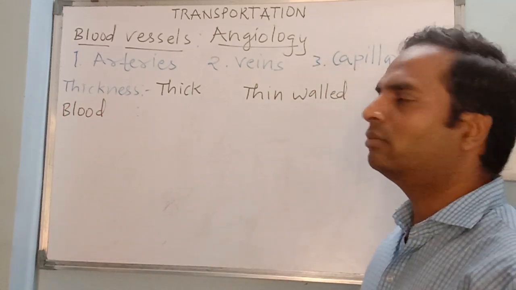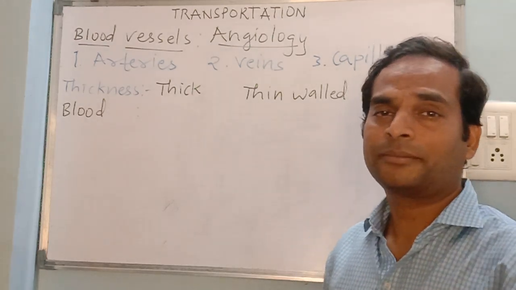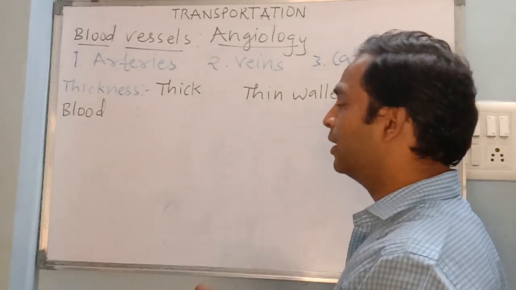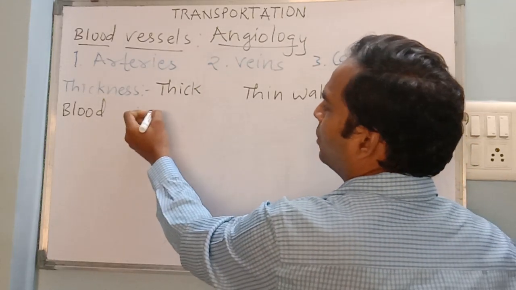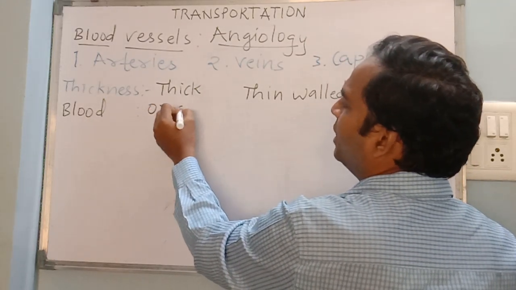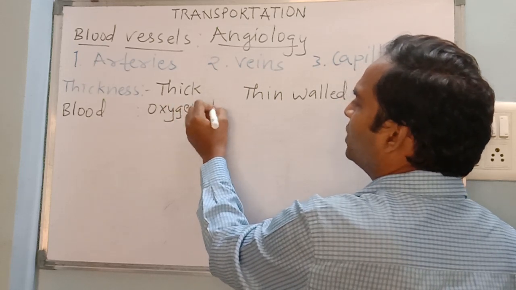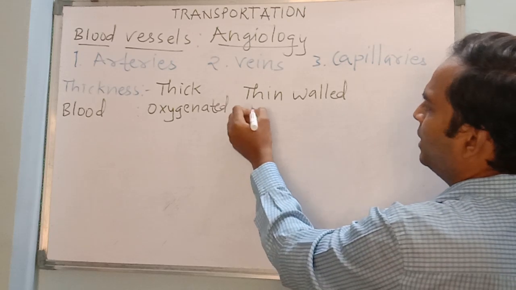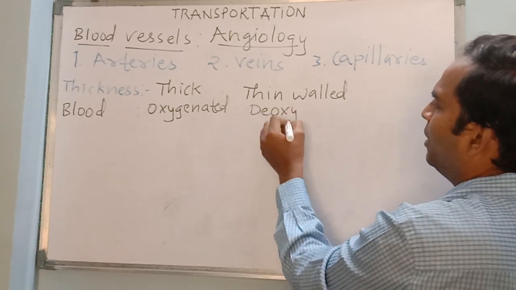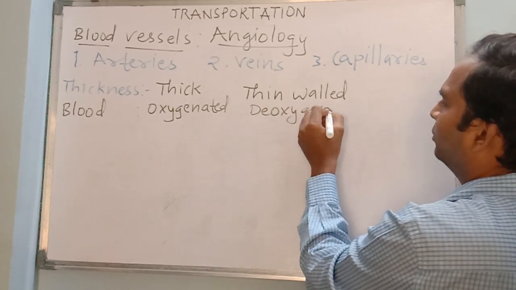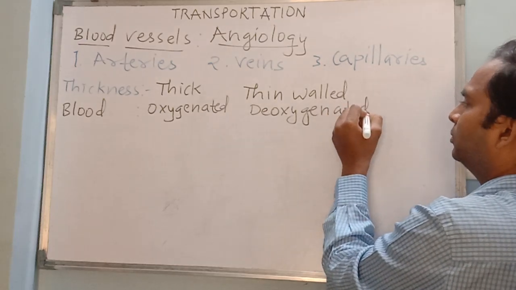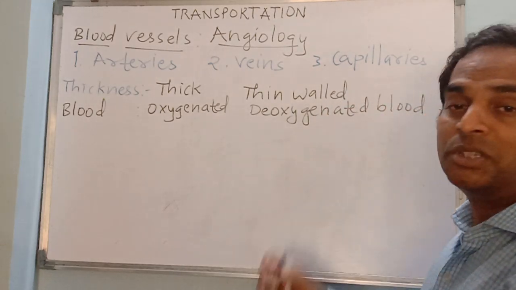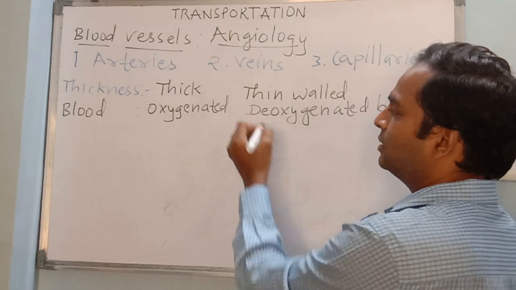So we know arteries always carry oxygenated blood except pulmonary arteries. So arteries always carry oxygenated blood and veins always carry deoxygenated blood. Exception is same, pulmonary veins.